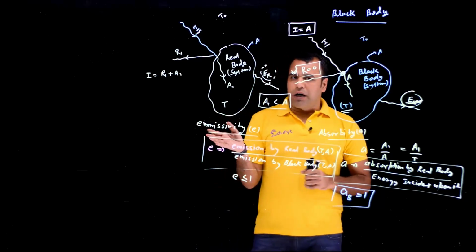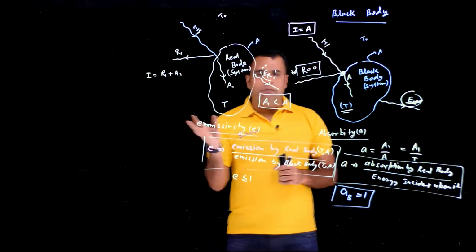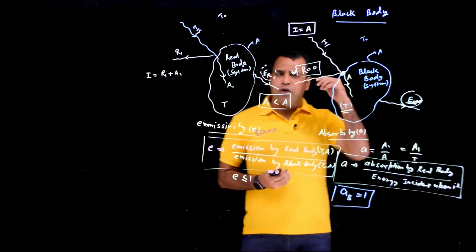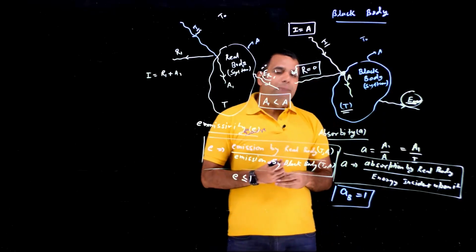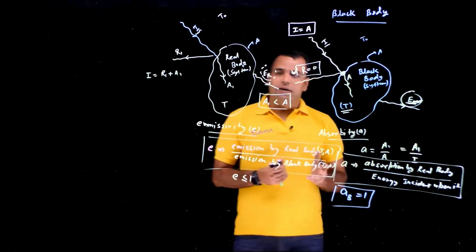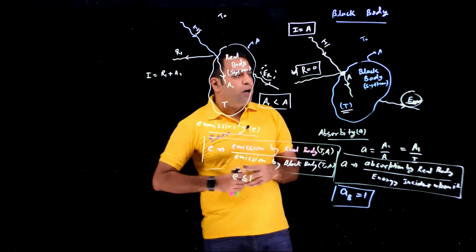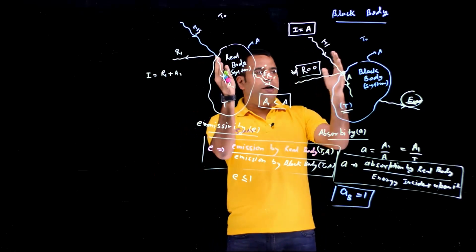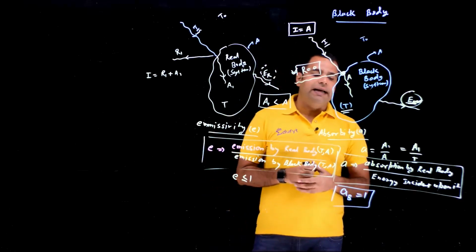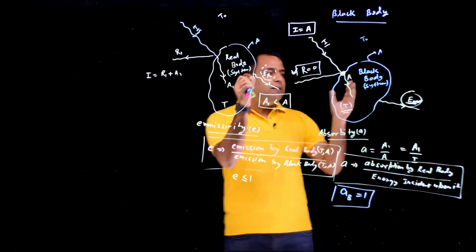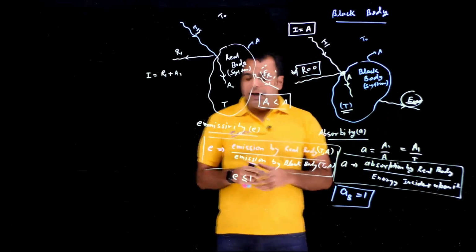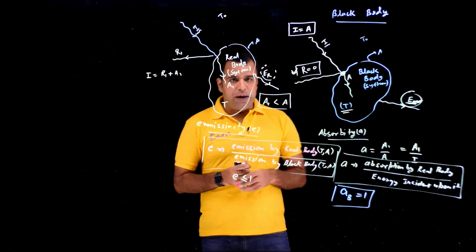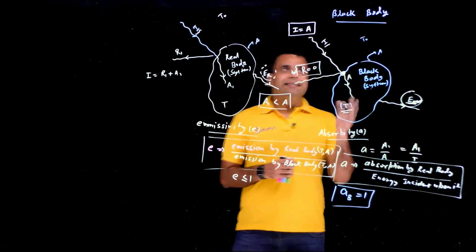Any real body you talk about, its emission will be less than the black body. So the black body absorbs the maximum as well as emits the maximum when compared to real bodies. For comparison between the absorption of a real body and a black body, we define a constant absorptivity, and for comparison between the emission of a black body and a real body, we define a constant emissivity, that is small e.